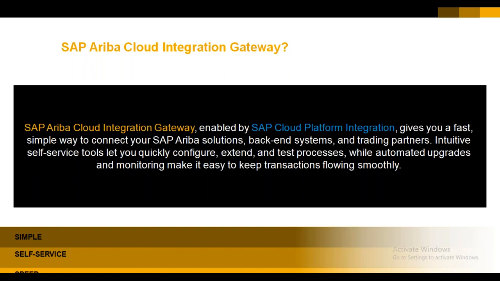Or the customer will tell you that they are going to create the PR and PO in the backend SAP system, and the rest of the part in the Ariba system. Accordingly we have to prepare our functional spec and submit it to our Ariba team or our integration consultant, and accordingly they will design the system.